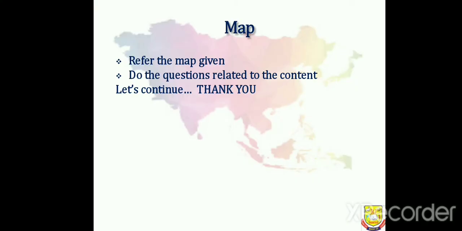Hope this animation gave you a good knowledge about the northern lowland. It clearly showed you the rivers flowing and also the extent of the plains as well as the surrounding region. So go through the content in the slide as well as listen to the animation and the video more than one time so that you will be thorough with the content. Refer to the map attached along with this video and you can do the other markings after other physical divisions have been completed. You can do the questions related to the content.